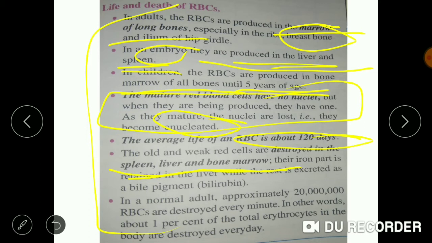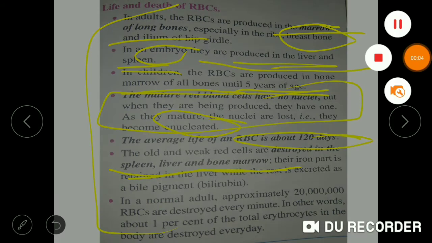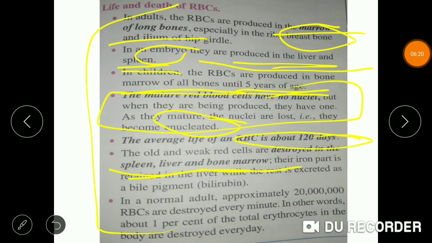In a normal adult, approximately 20 million RBCs are destroyed every minute. In other words, we can say about 1% of total erythrocytes in the body are destroyed every day.